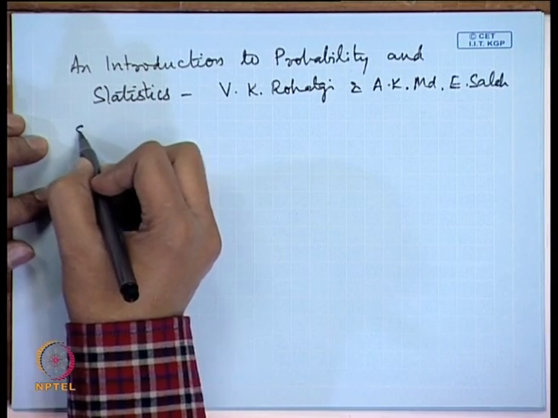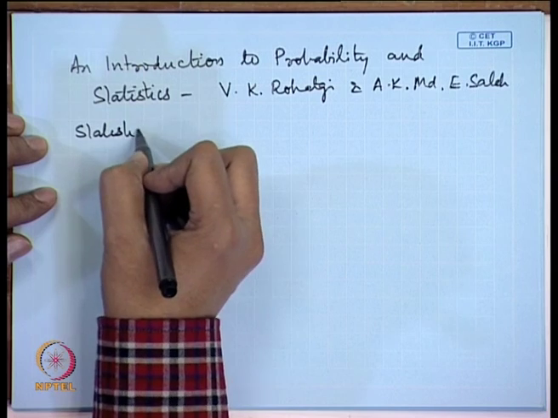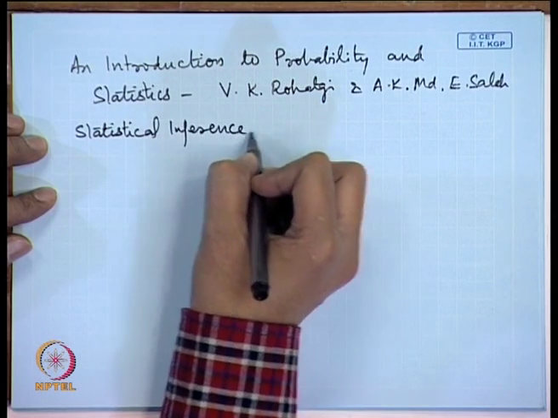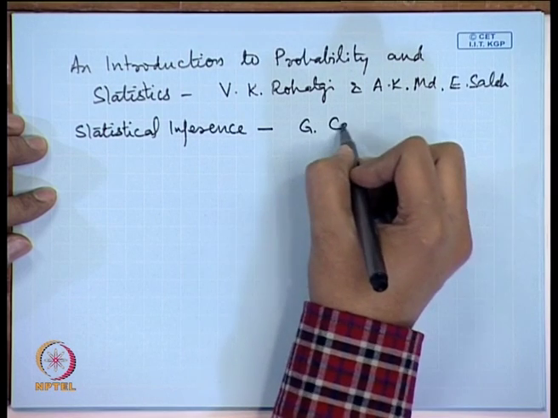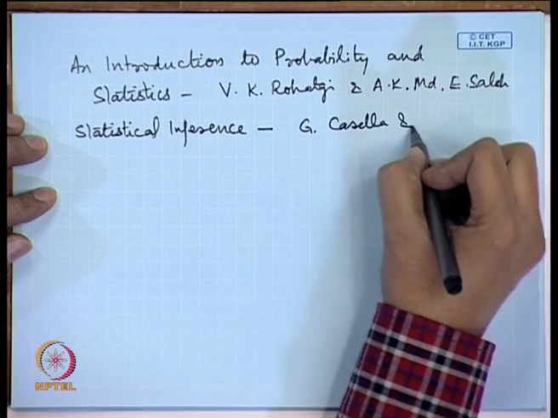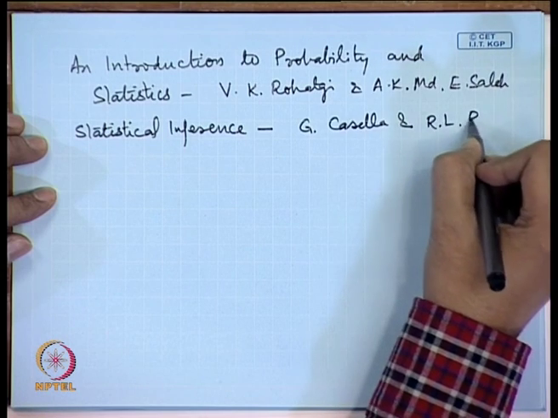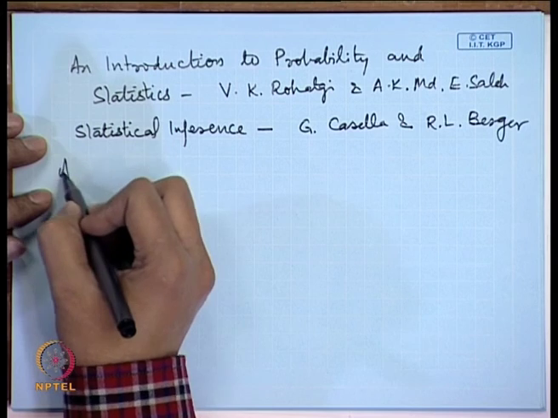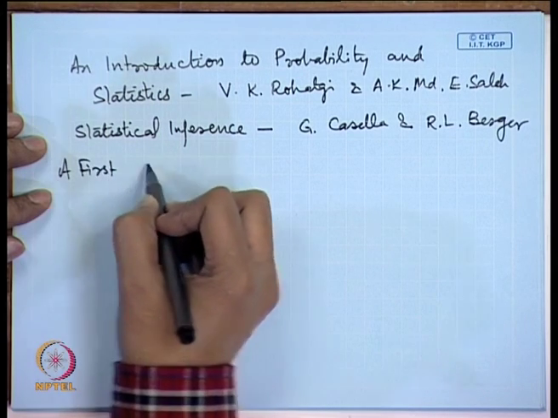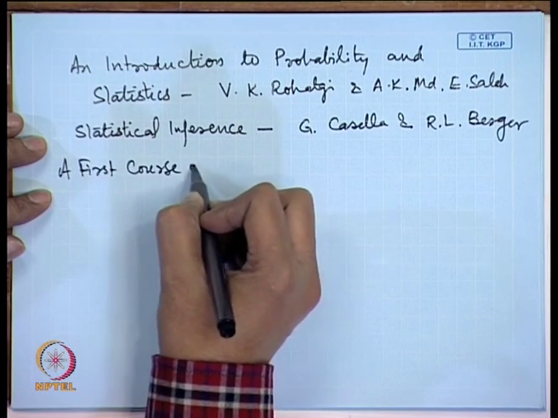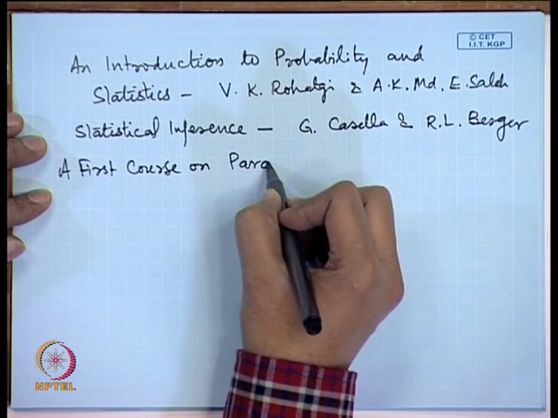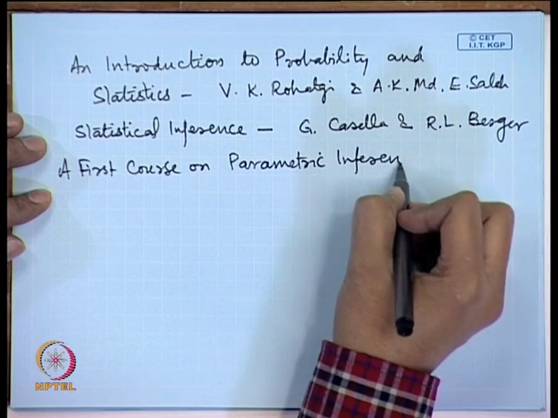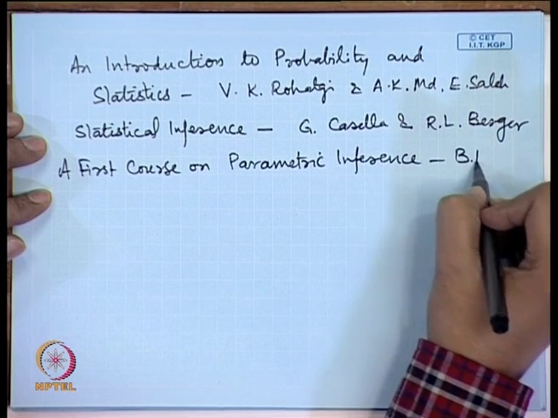Another important book is Statistical Inference by G. Casella and R. L. Berger. A First Course on Parametric Inference by B. K. Kale.